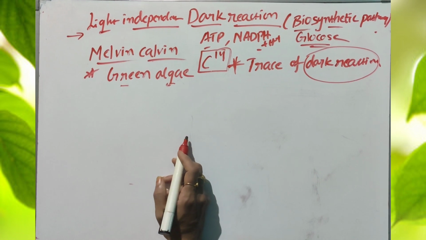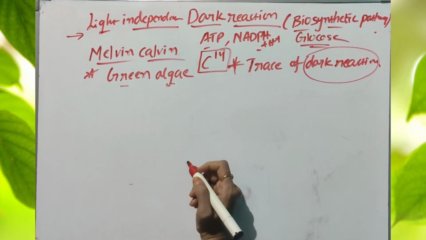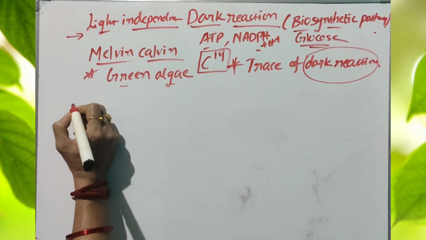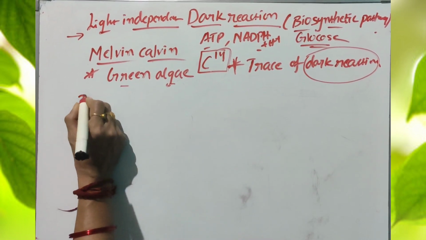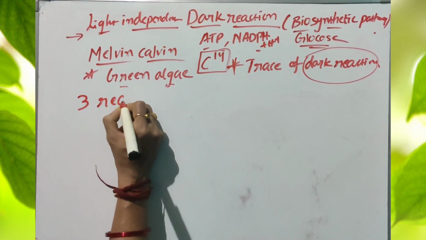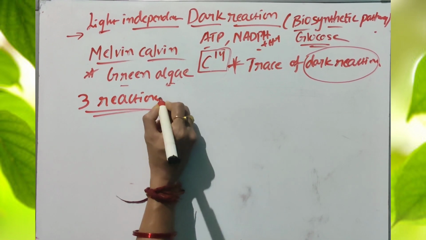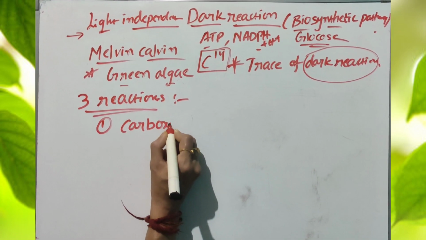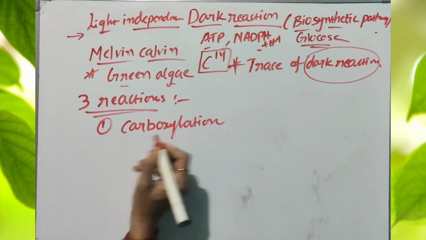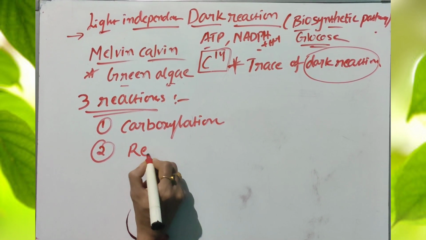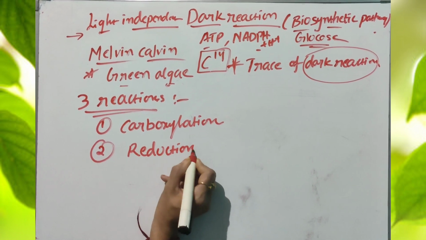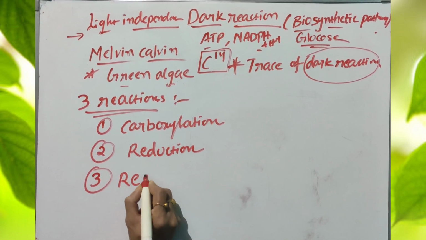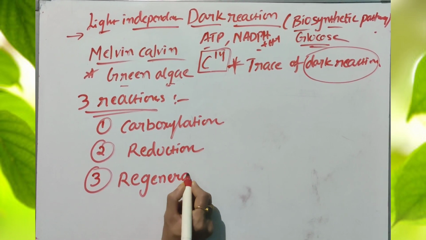Coming to the mechanism and reactions of the dark reaction. What is the main dark reaction? The dark reaction is completed in three reactions. What are the reactions? The first reaction is carboxylation. The second reaction is reduction. The third one is regeneration of RuBP.